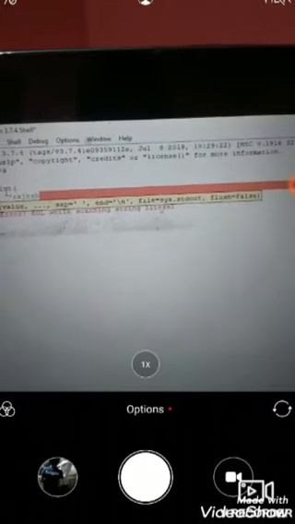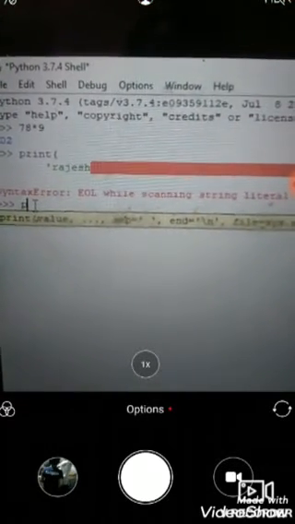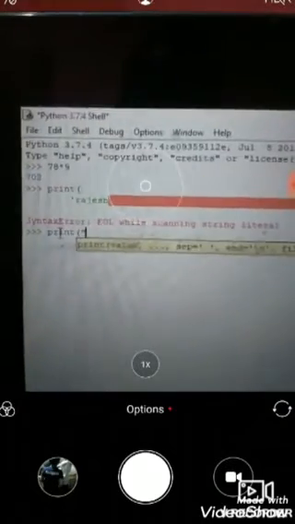Okay, write it again. So print, then parenthesis, then inverted comma, then welcome, then inverted comma close, then parenthesis close, then enter, so that it prints welcome.